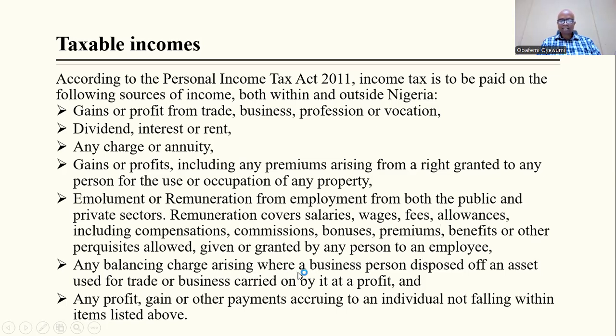Any balancing charge arising where a business person disposes of an asset used for trade or business carried on by it at a profit, then any profit or gain or other payments accruing to an individual not falling within the items listed above. The idea is every income is taxable as much as possible, although there will be some clarification later on. But the ordinary understanding you should have is that all these gains, all these items listed here, according to PITA 2011, are taxable.